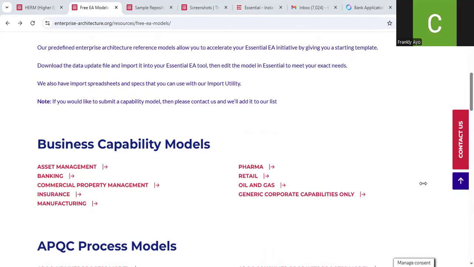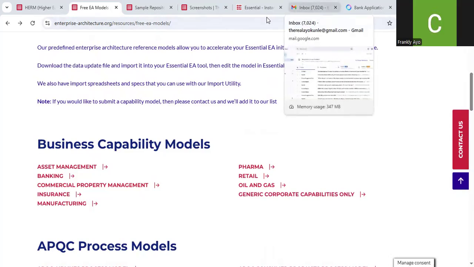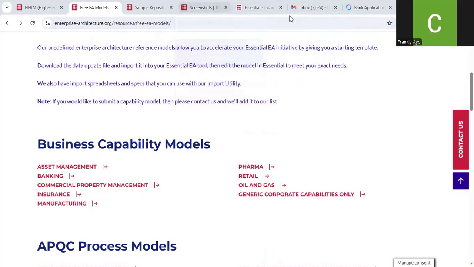So the process models will tell you how you go about customer management, how you go about customer onboarding, customer segmentation, relationship management, how you go about product development, how you go about payment processing, how you go about credit risk assessment, how you go about treasury management, and the likes. So while the business capability model is looking at what your business does, the process model is saying how it does what it does, if I can put it that way. So let's just take note of that distinction.